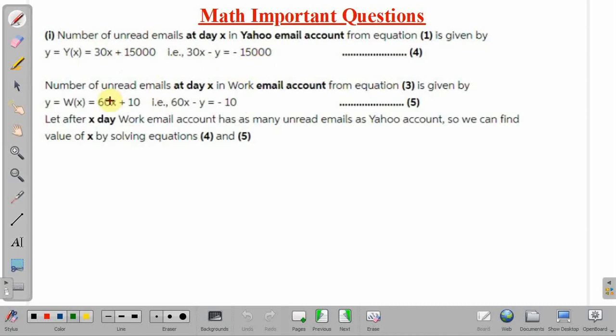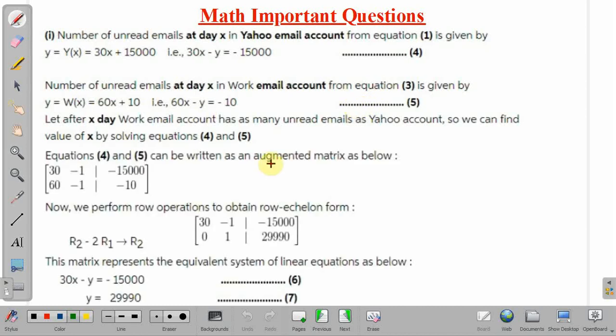Okay, and the number of unread emails in her work email account at any day x, from equation 3, can be written as y equal to 60x plus 10. So 60x minus y equal to minus 10. Now we have two equations, and after x days these two email accounts have the same number of unread emails.